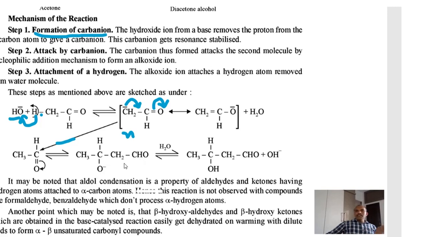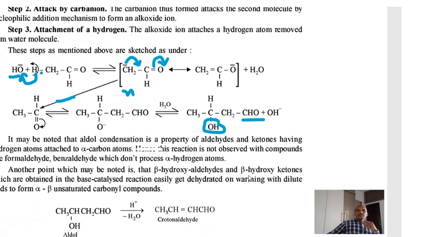This addition product, on hydrolysis, produces beta hydroxy aldehyde. Here you have to remember that hydrogen atoms are attached to alpha carbon atoms.